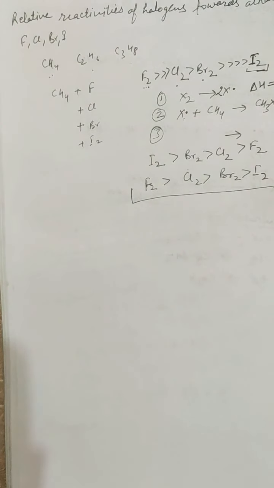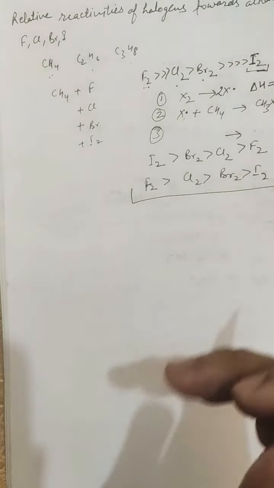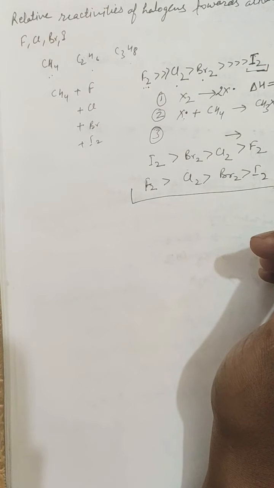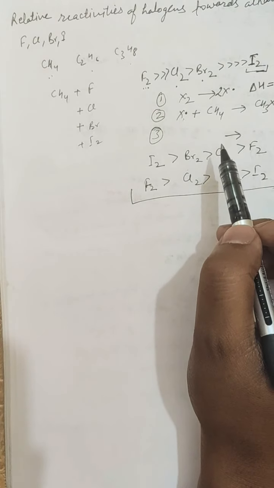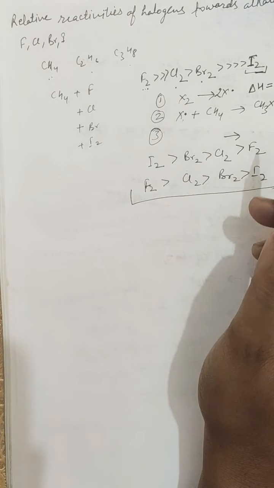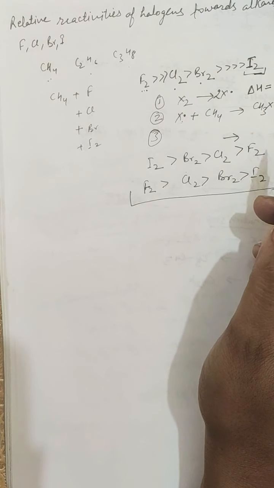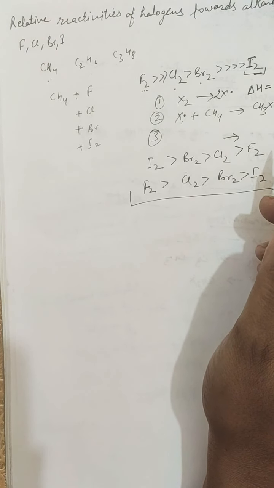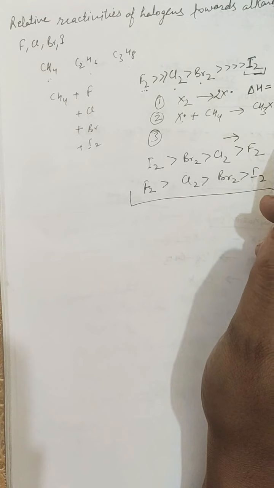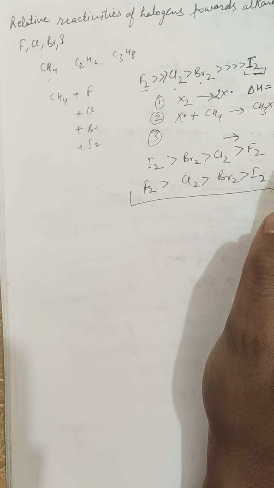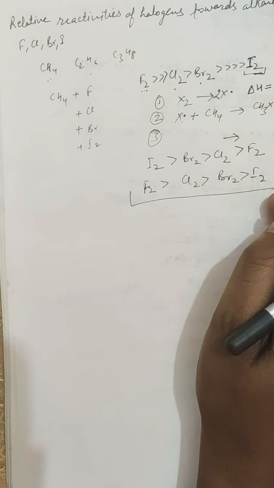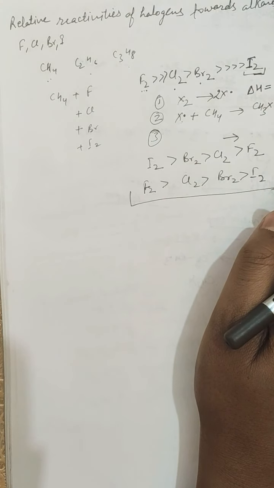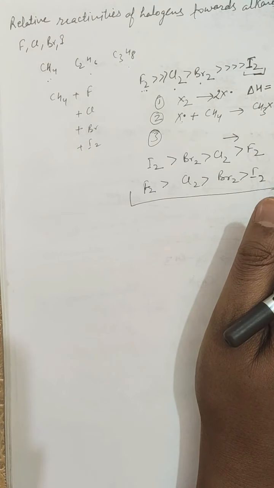Further, chain propagation during halogenation. If it is the fraction of collisions of sufficient energy which controls the overall reaction, that means how many effective collisions are taking place, then the rate of reaction can be predicted from the fraction of effective collisions. At a given temperature, the fraction of collisions of sufficient energy is much larger for methane and chlorine atom than for methane and bromine atom.